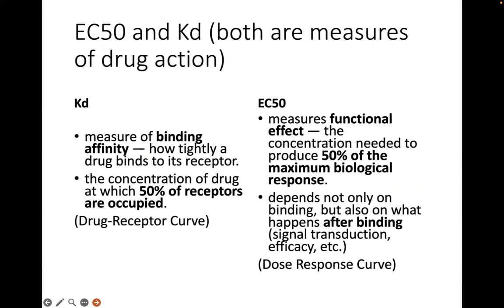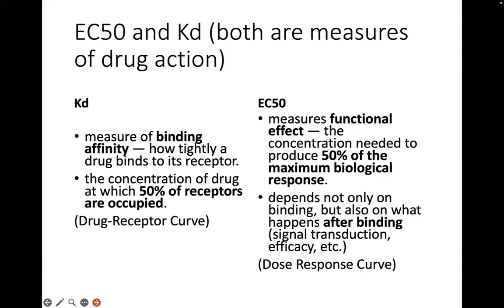It reflects the concentration of the drug at which 50% of receptors are occupied. When you have a low KD, it does not dissociate readily. So it's a rather potent drug, and you need a lesser dose to keep 50% of your receptors occupied, compared to a drug with a high KD.